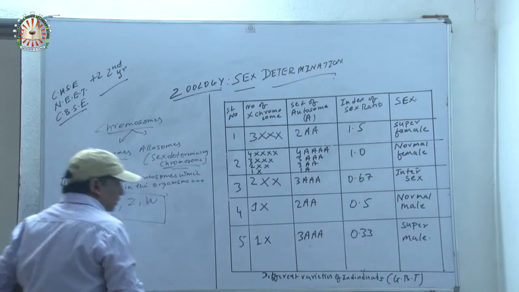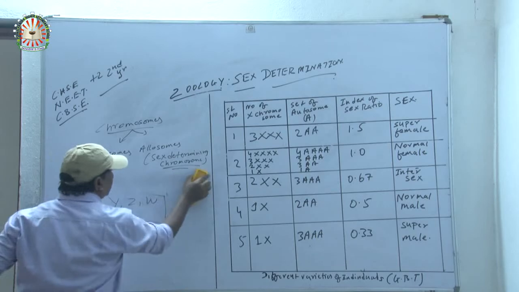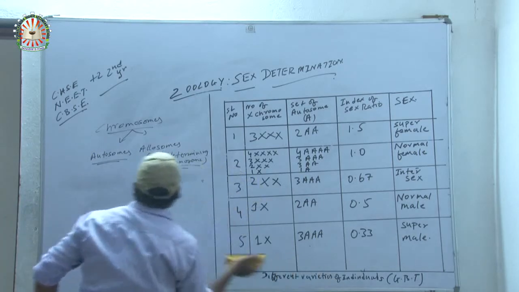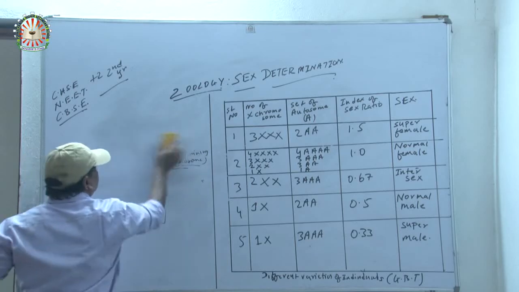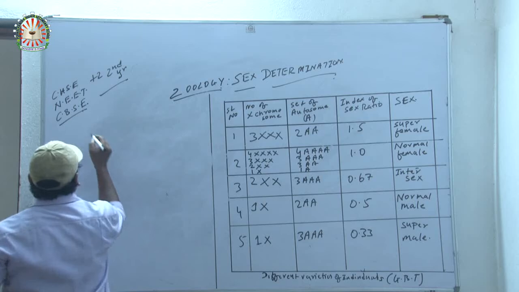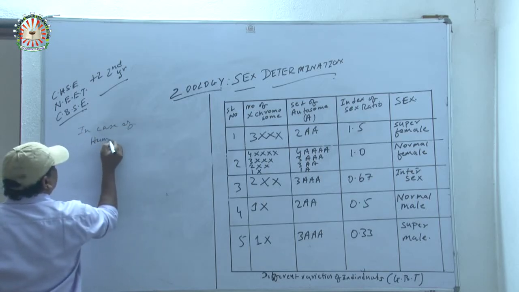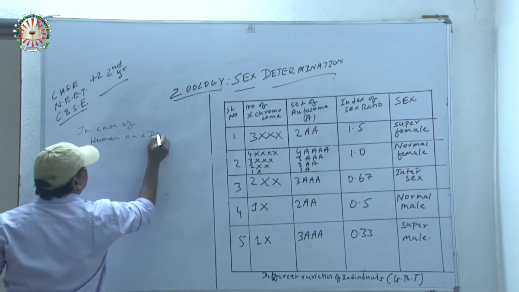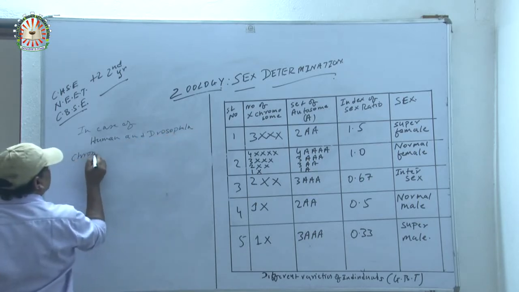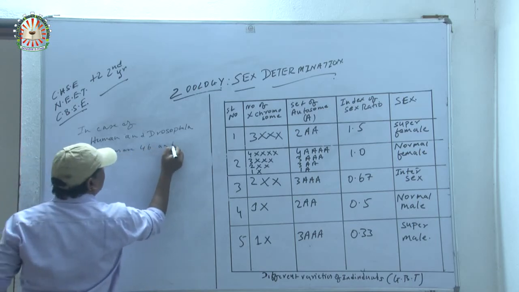Clear? So in the case of human and Drosophila, the chromosomes are 46 and 8 respectively.